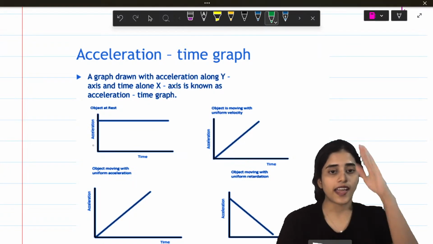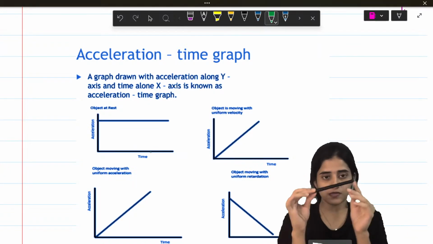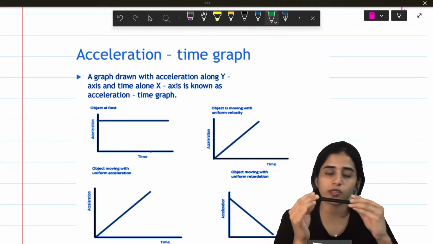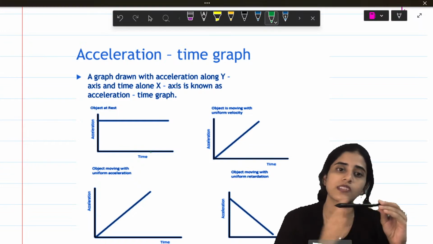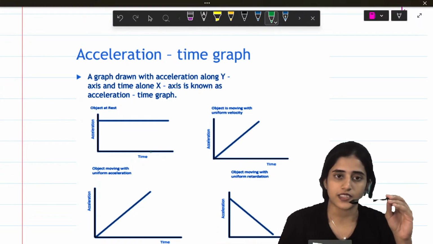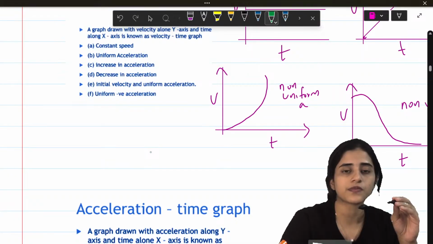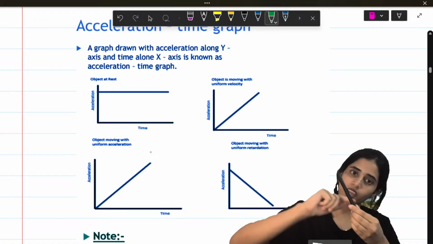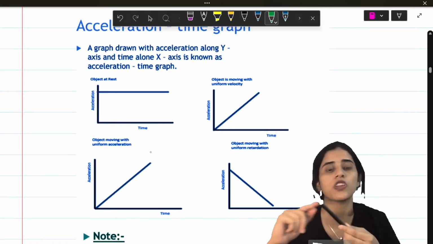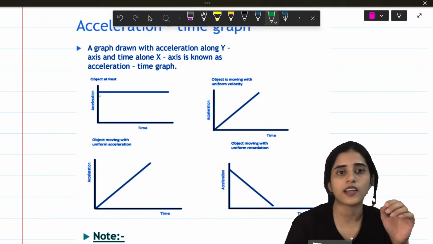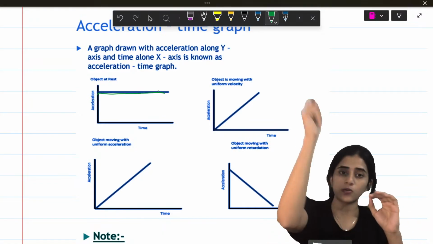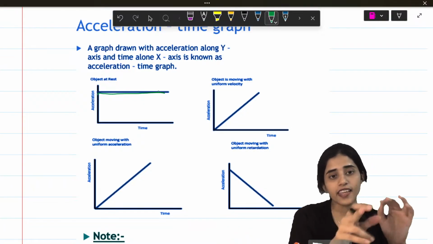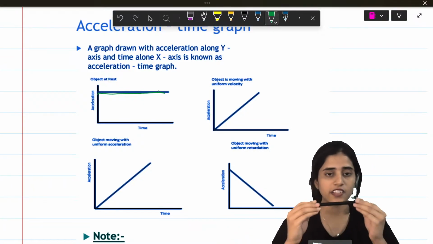Now see, on acceleration time graph, what does this mean? That means there is no acceleration. So whatever speed it is, it's moving with the same speed. Right. So it just means that it's moving with the same speed. Now, this going up, it means that it's moving with uniform velocity. So a straight line like this represents object at rest for distance time graph, constant speed, and here it again represents that the acceleration is not there.